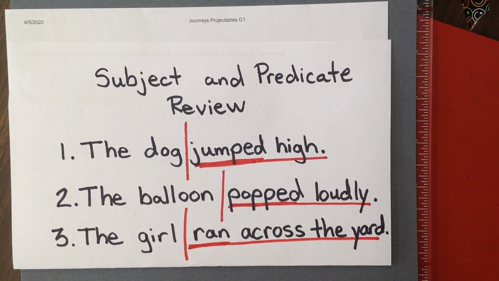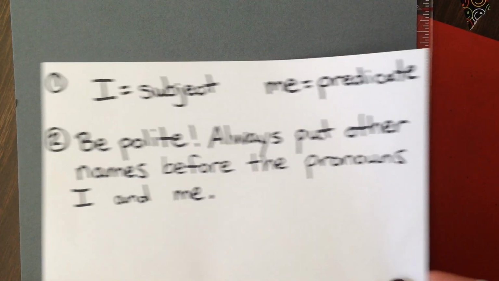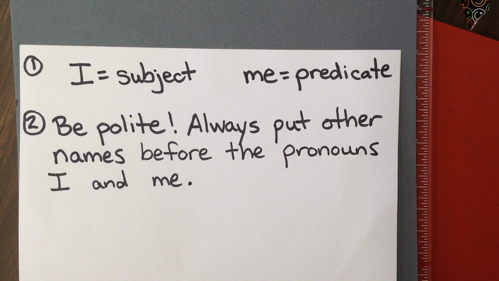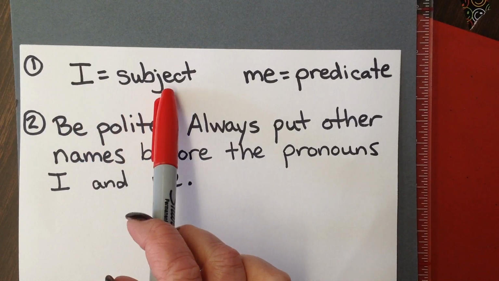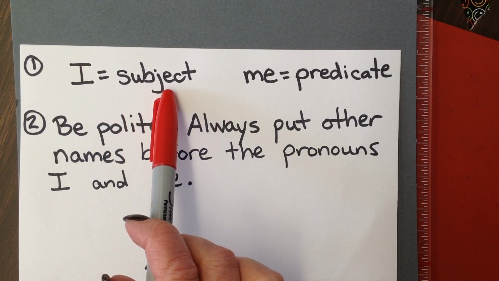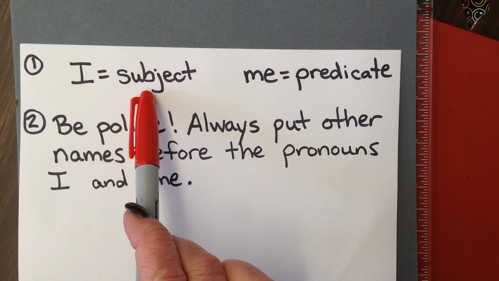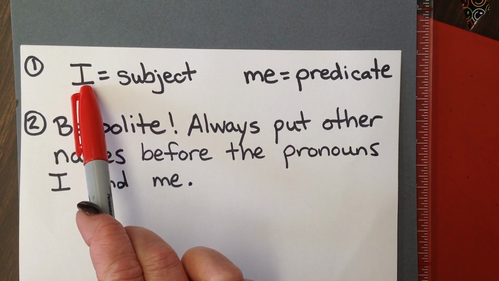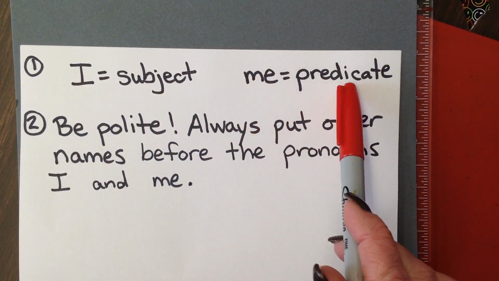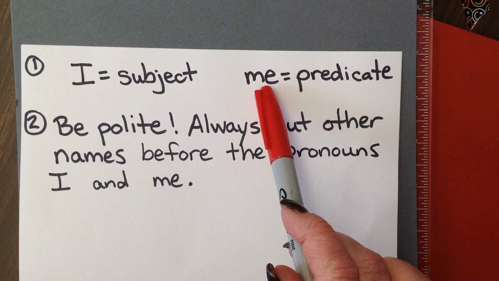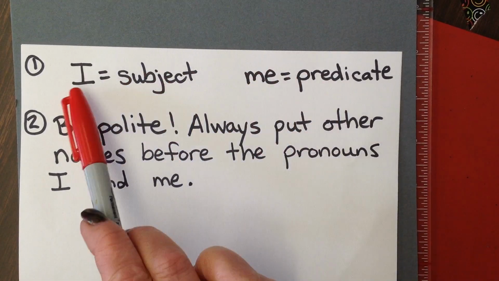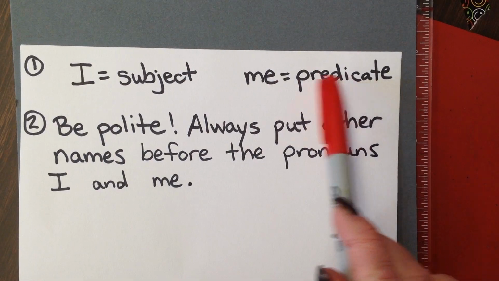Okay, so now when we move into using I and me, which are pronouns for when you're talking about yourself, there are two important rules that I want you to remember. One is that when you are talking about yourself as part of the subject of the sentence, remember that's sort of like in a simple sentence, that would be the beginning of the sentence. Okay, when you're what it's all about, the subject, you use the pronoun I. When you're talking about something happening to you and you are a part of the predicate, you use the word me, use the pronoun me. So this is rule number one. If you're part of the subject, you use I, and if you're part of the predicate, you use me.